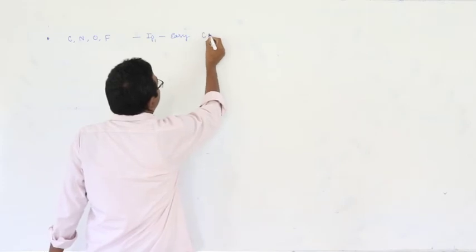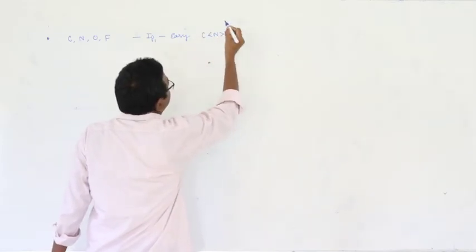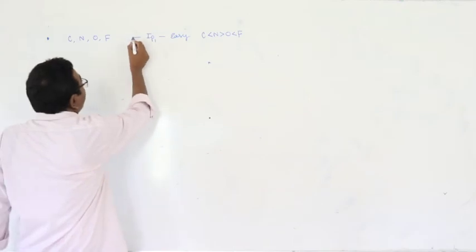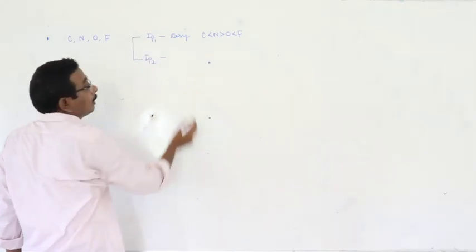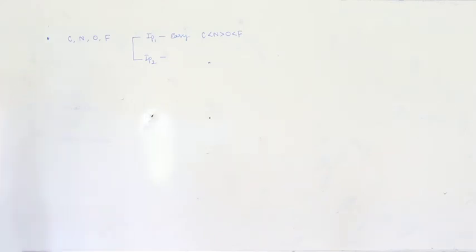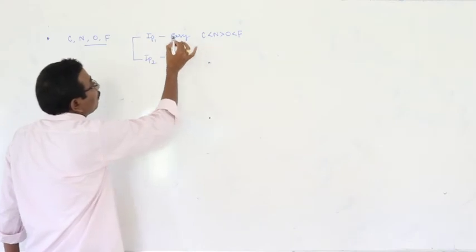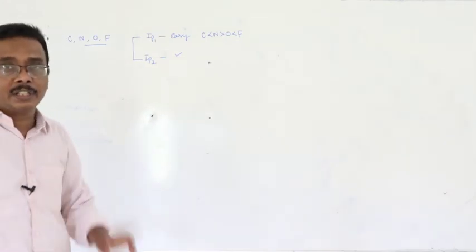Why? Carbon, nitrogen, oxygen, fluorine. That is very easy. But when the order of second ionization potential is asked for the 4 elements, then you may fall in confusion. 2 ways are there for solving such type of questions. One is practice, another one is logic.